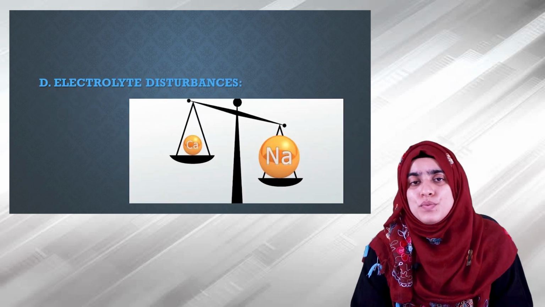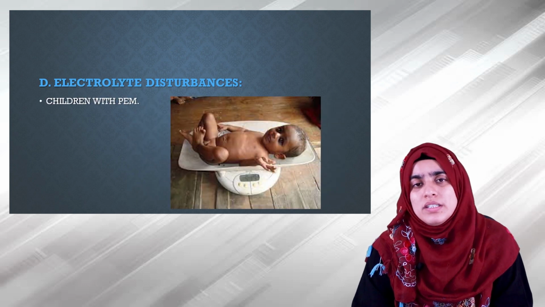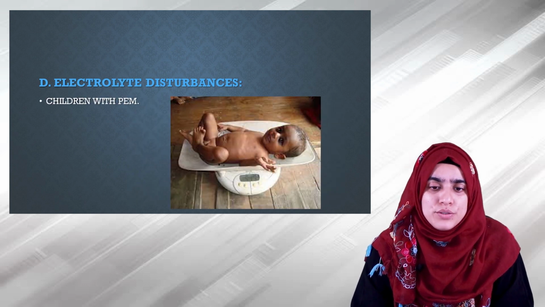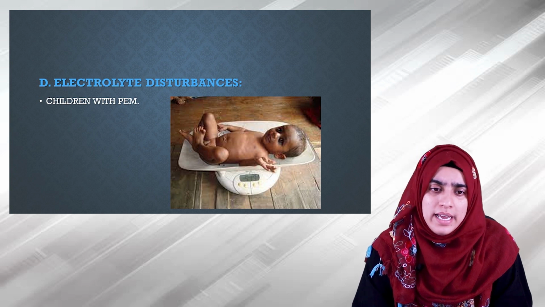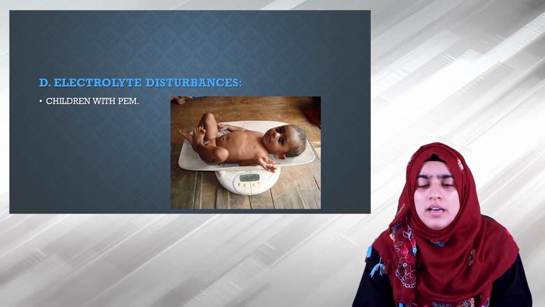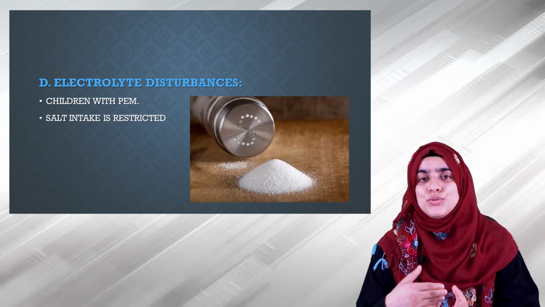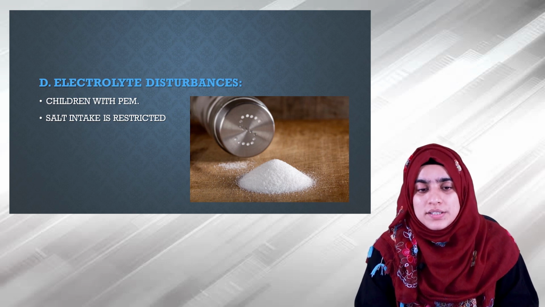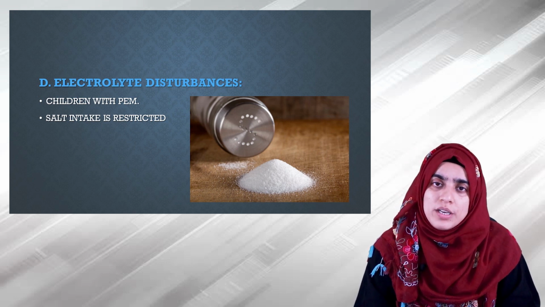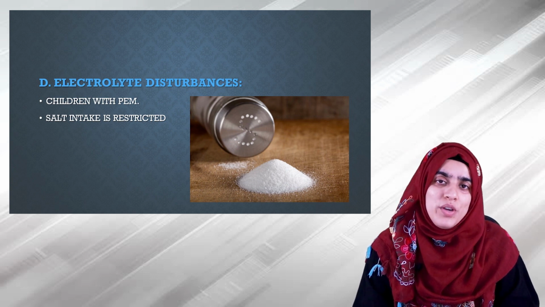Then the next condition which is treated is electrolyte disturbances. Children with protein energy malnutrition develop several electrolyte disturbances like hyponatremia, hypokalemia, as well as hypocalcemia. During the initial phase of the treatment, salt intake is restricted to prevent sodium overload and water retention, which leads to edema.